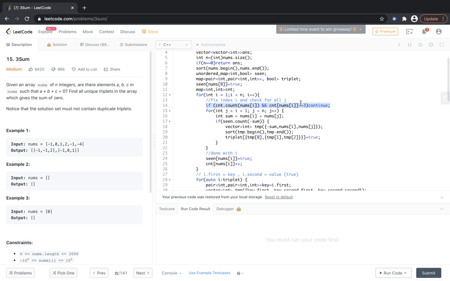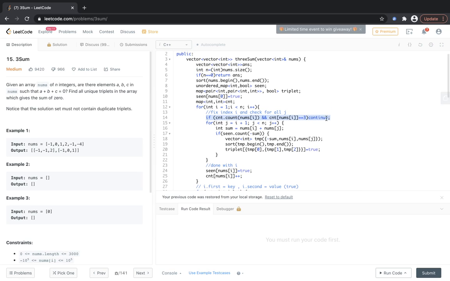We know for sure they won't contribute to the answer, so we are chopping them off. So how did we think about this? Because we already sorted the array, we know that we have some kind of order. Since this middle element is the middle element, the element before this would be lesser than this, and all the elements after this would be greater than this and would be in sorted order. So that helped us think that okay, you have already seen something, so just either take it or skip it.